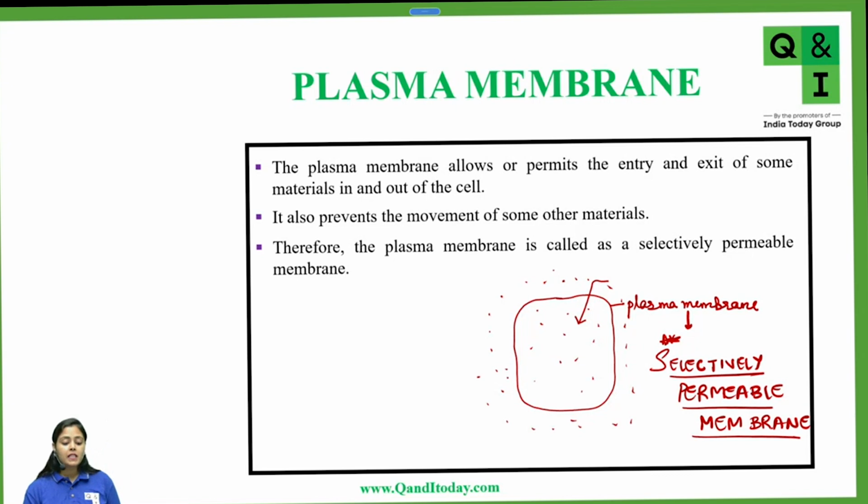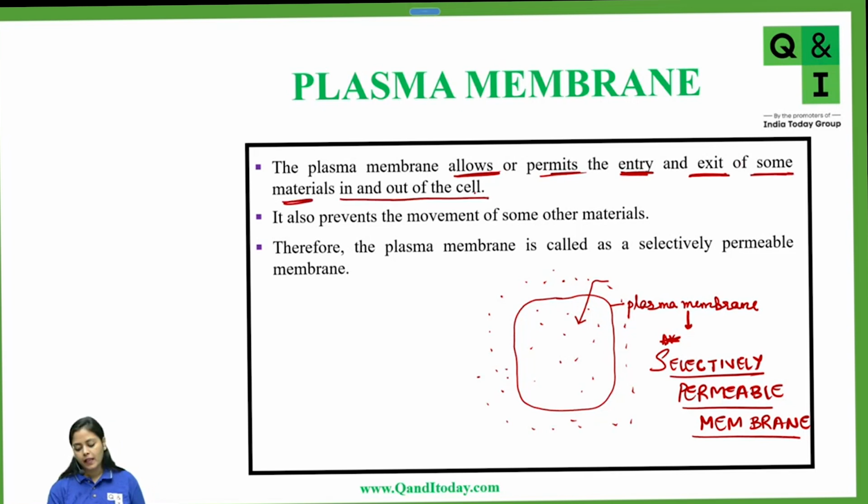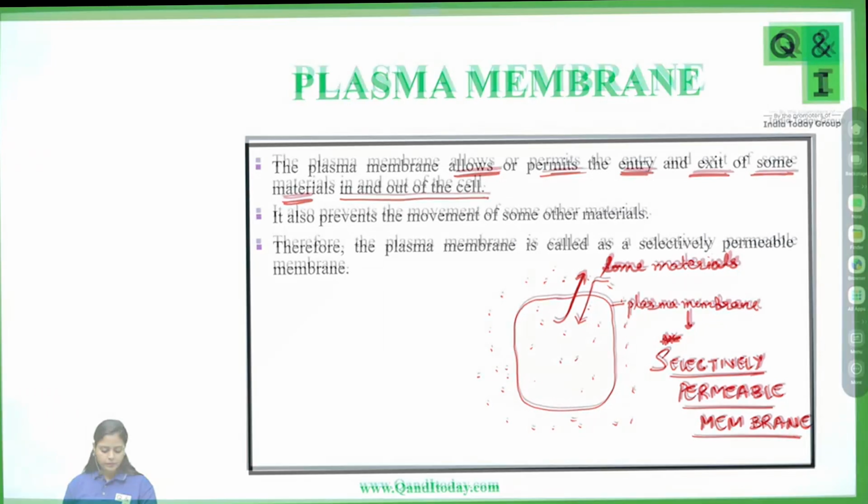That means the plasma membrane allows only some materials to enter and exit the cell. It does not allow all the materials to freely pass through it. So the plasma membrane is basically acting as a guard. Got it, everyone? Clear?